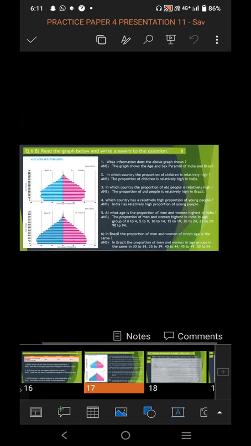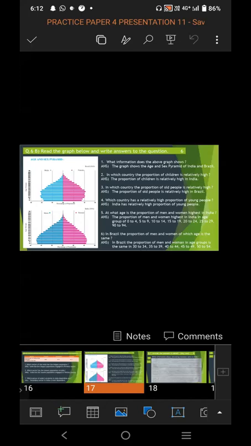Read the question carefully. Try to find out the answer properly and correctly from the map. The heading given is age and sex pyramid, which means the graph shows the information of the age and sex pyramid. So the first question asked is, which information does the above graph show? The above graph shows the age and sex pyramid of India and Brazil. Question number two. In which country is the proportion of children relatively high? The answer is the proportion of children is relatively high in India.